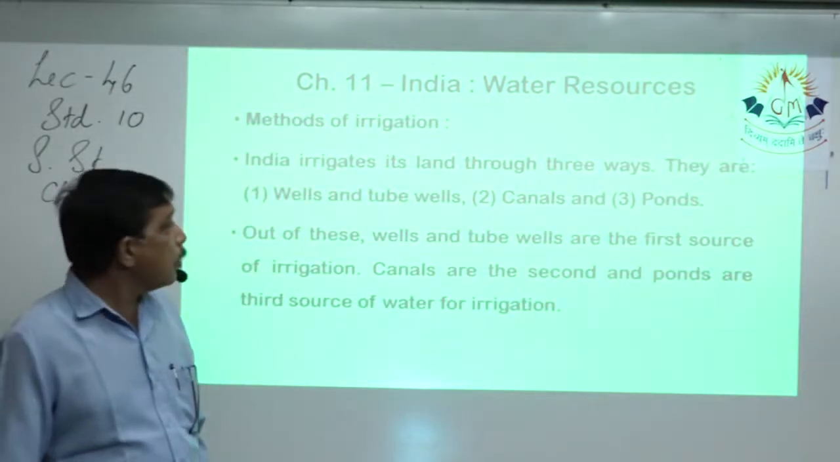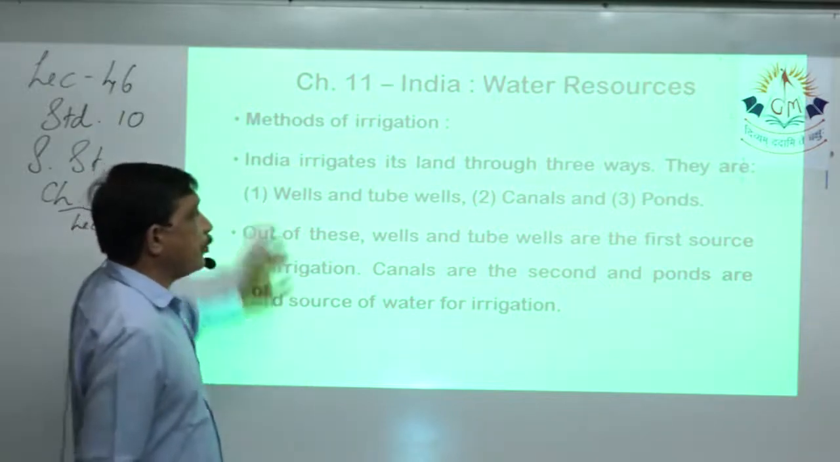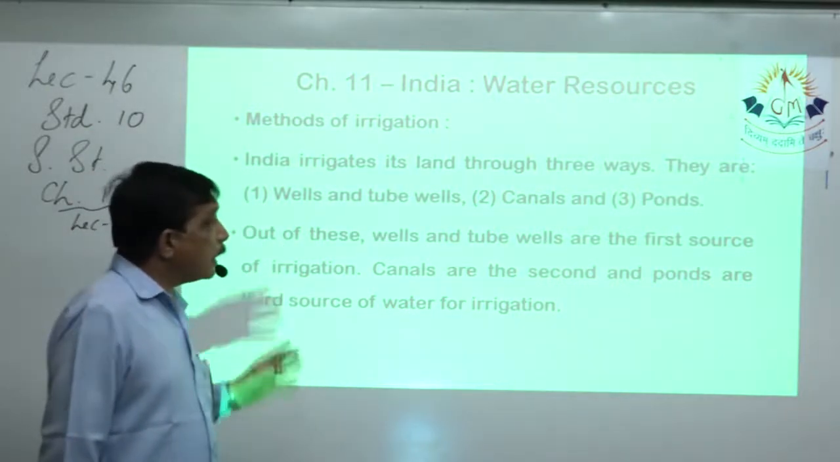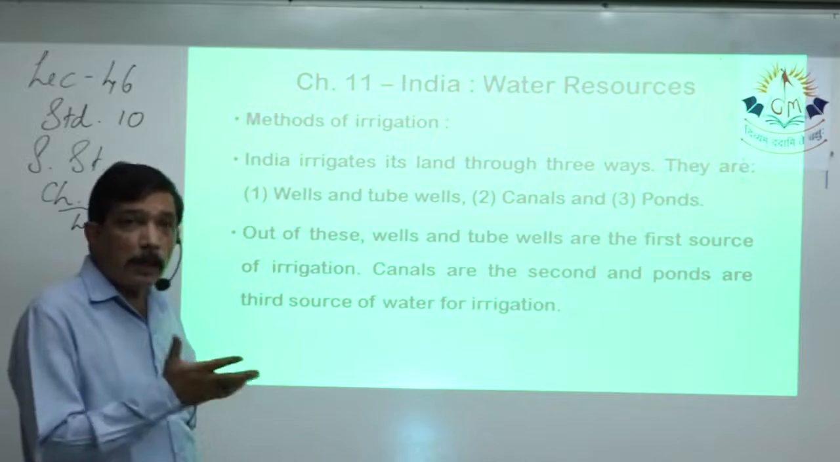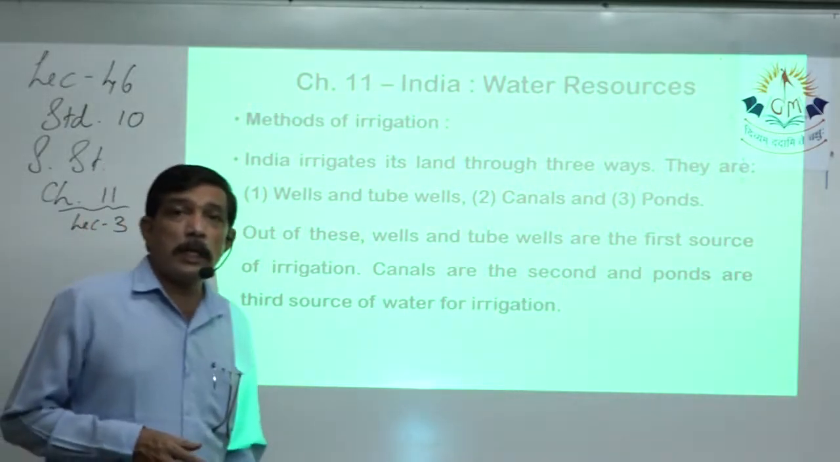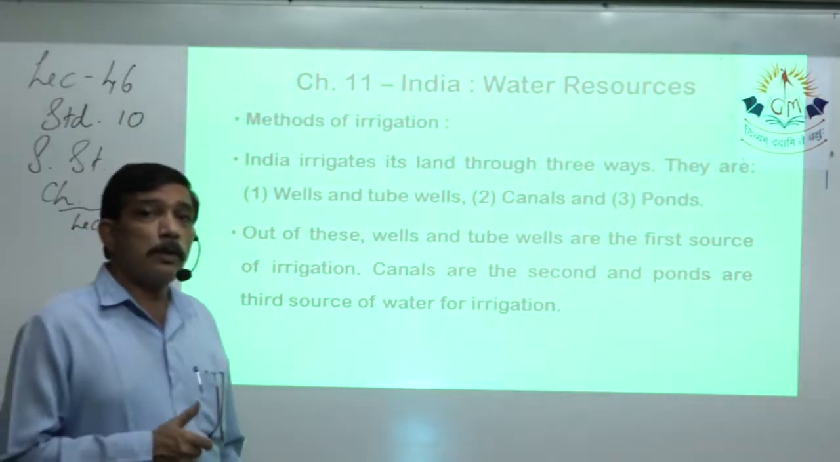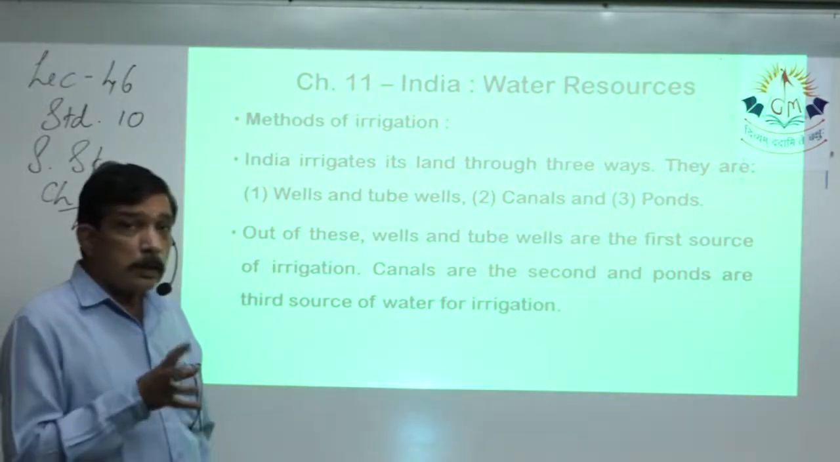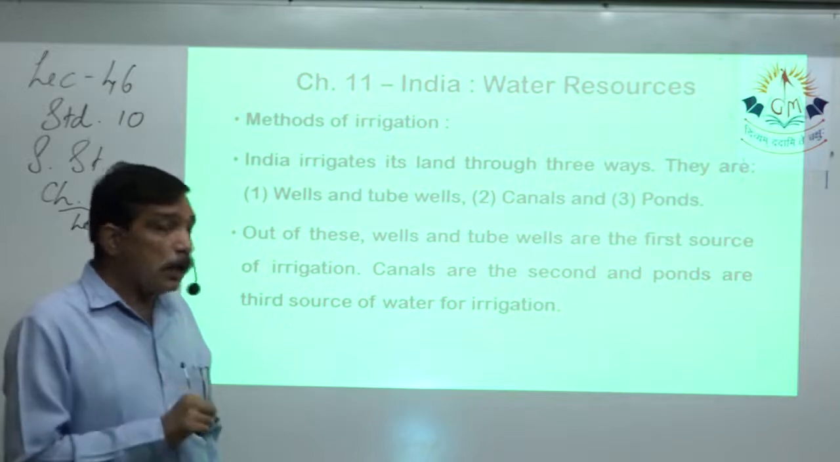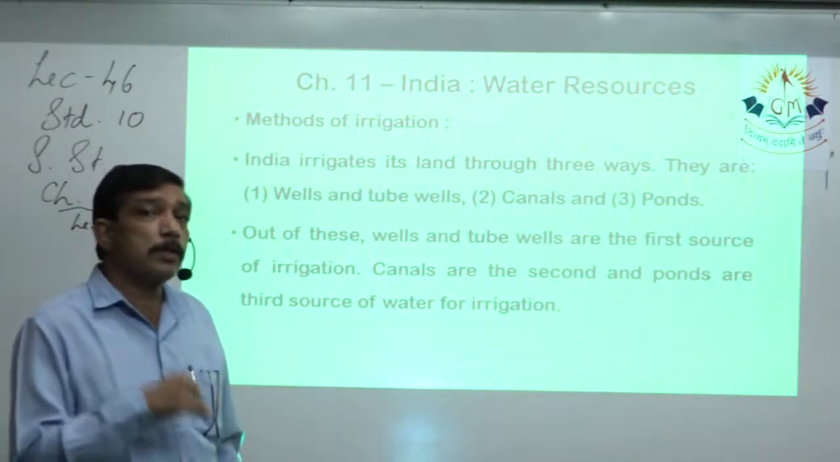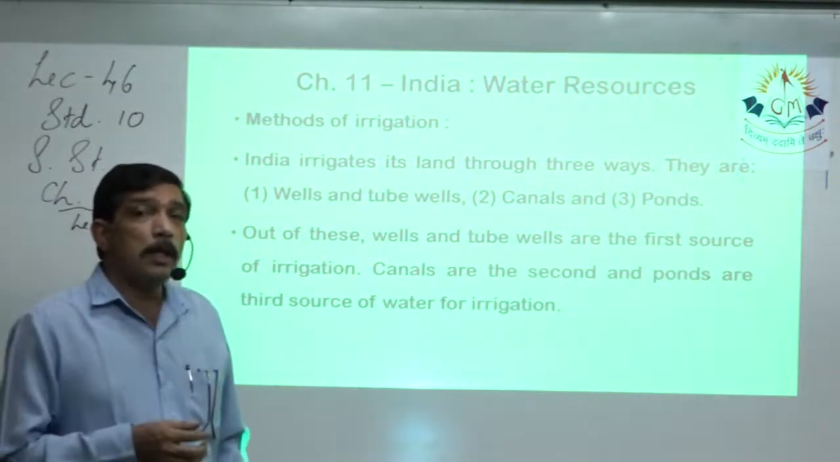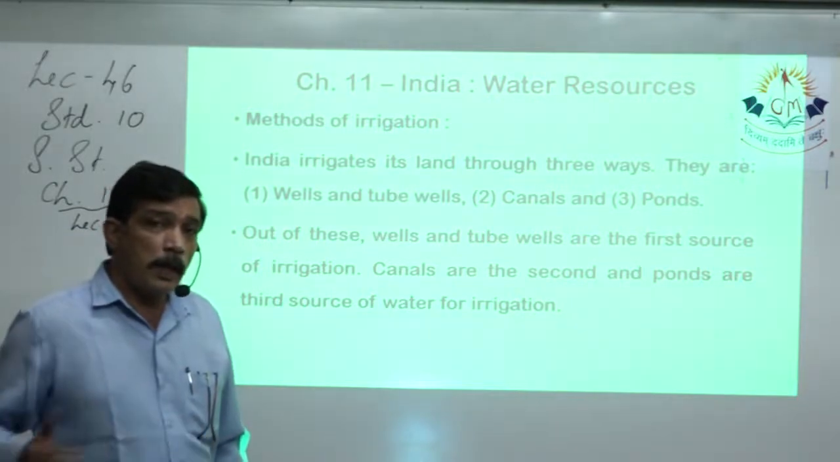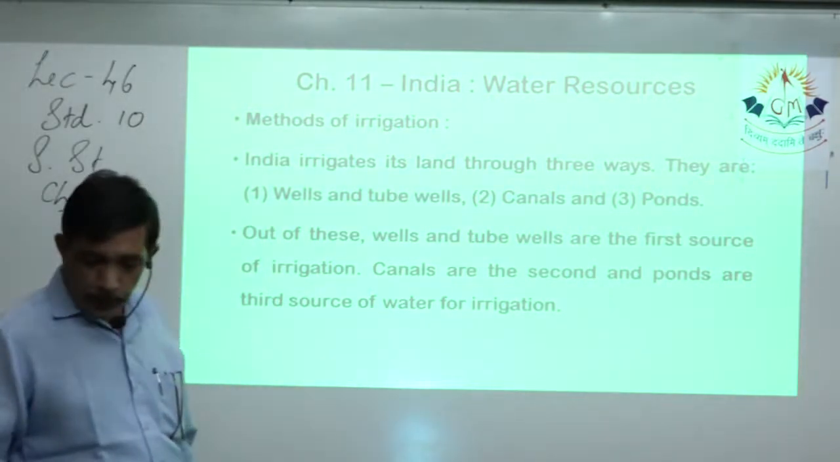Among methods of irrigation, wells and tube wells come first. They are used the maximum. Then come canals, where an intricate and quite complex network of rivers and canals is available. Canals are used only where they are available. Third, ponds are used in the eastern part of India and the southern part of India.